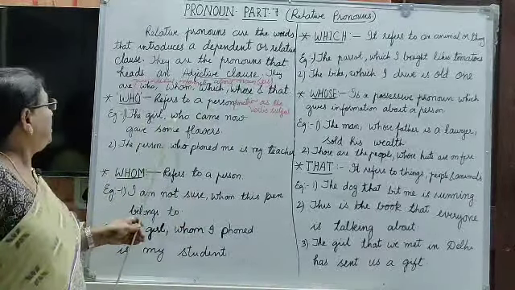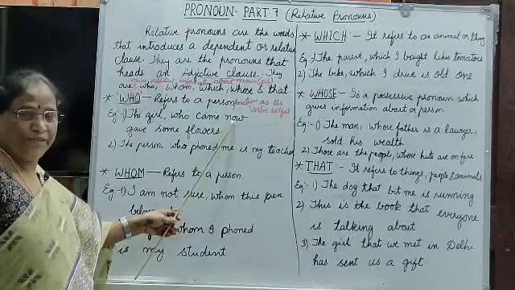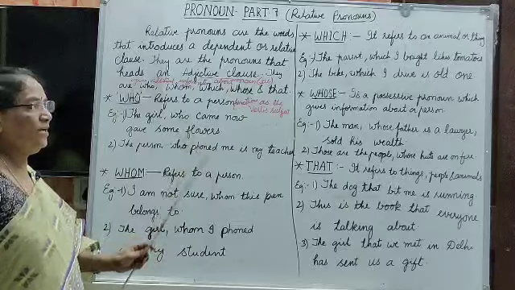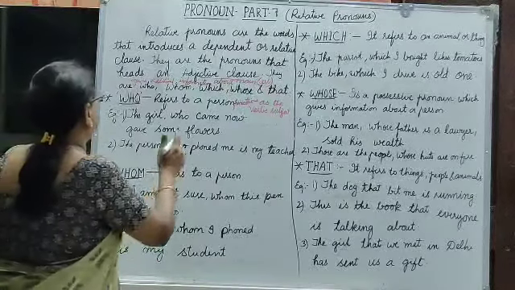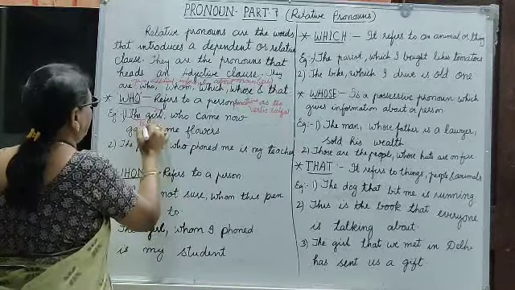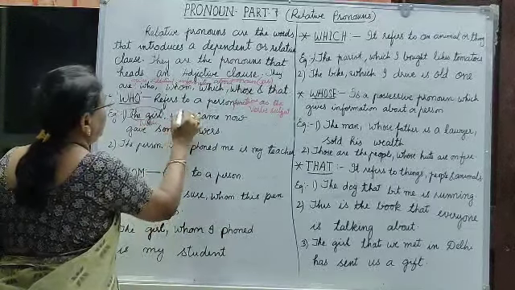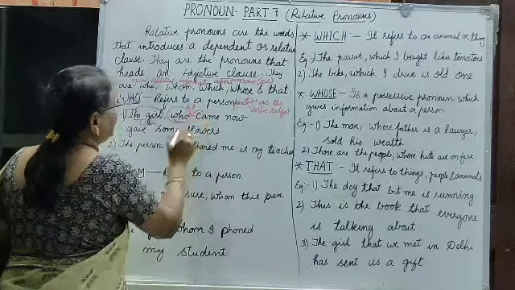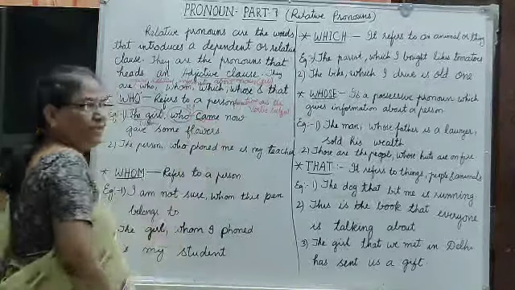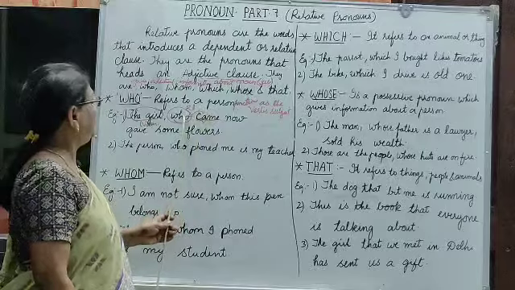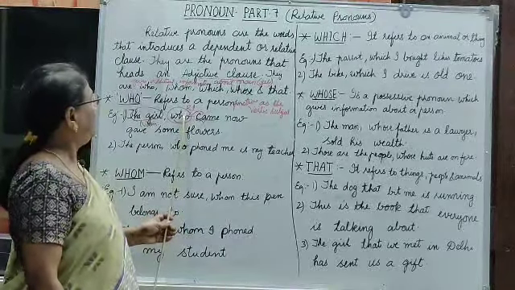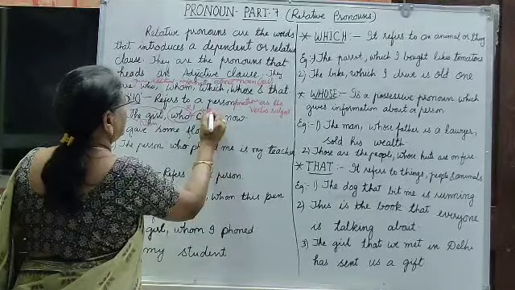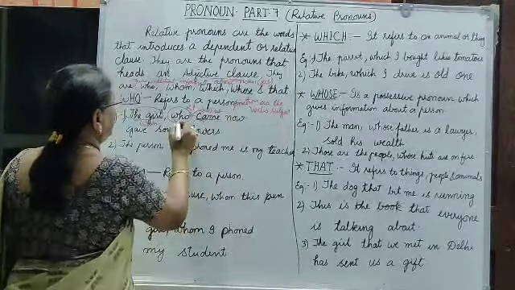The girl who came now gave some flowers. Just observe the sentence. The girl is a noun. Who is a relative pronoun and it is the verb's subject. This is the verb. Who came now? This is the verb's subject.